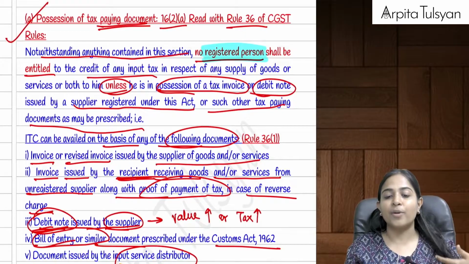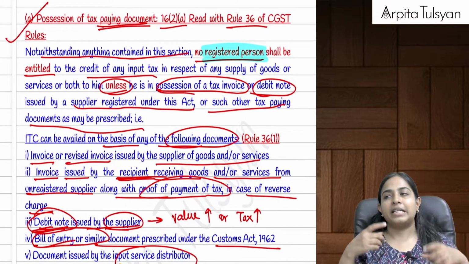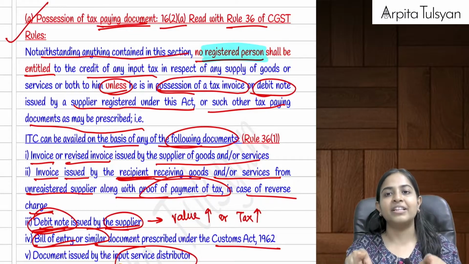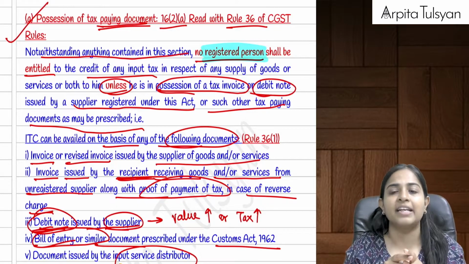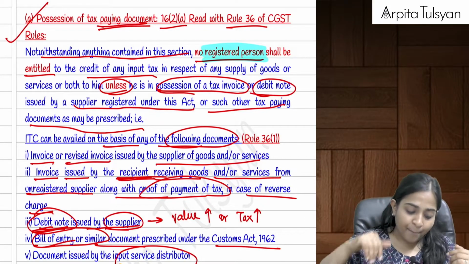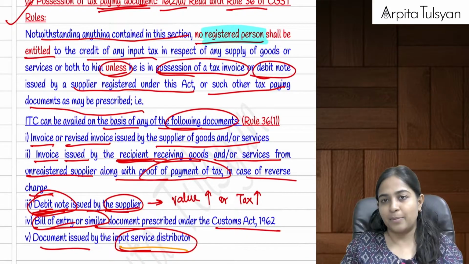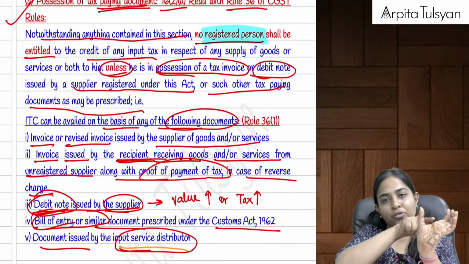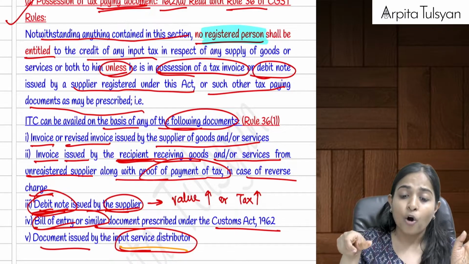That is the document on which the registered person is taking the input tax credit. When the registered person is taking the credit, he should be in possession of the tax invoice or revised invoice or debit note, or the bill of entry in case of import of goods, or any document issued by the input service distributor. The input service distributor will also issue a document to the recipient, and only then will the recipient be able to take the credit of the same.